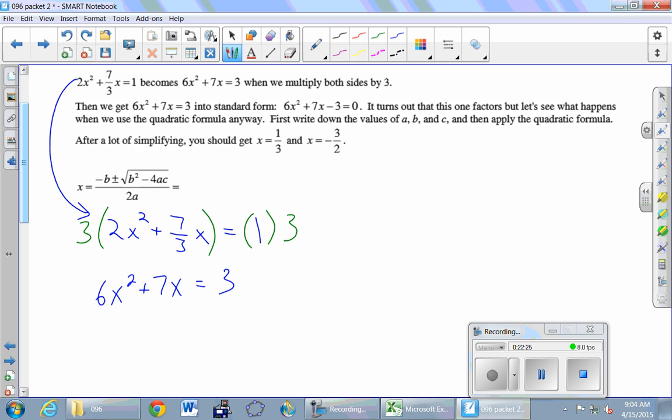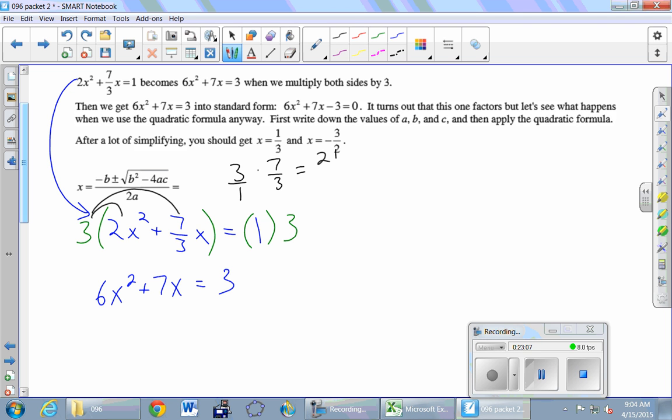And there's a really common mistake that some folks make when they distribute here. So that comes in and we get 6x squared. That's fine. But here's the common place to make the mistake is to do 3 times 7/3 is 21/9. Multiplying the 3 times the 7 and the 3 times the 3. And if you reduce 21/9, what do you get? You get 7/3, which is kind of strange that we took 7/3, tripled it, and it didn't change. And it's because we didn't multiply correctly, right? That 3 is really 3/1.